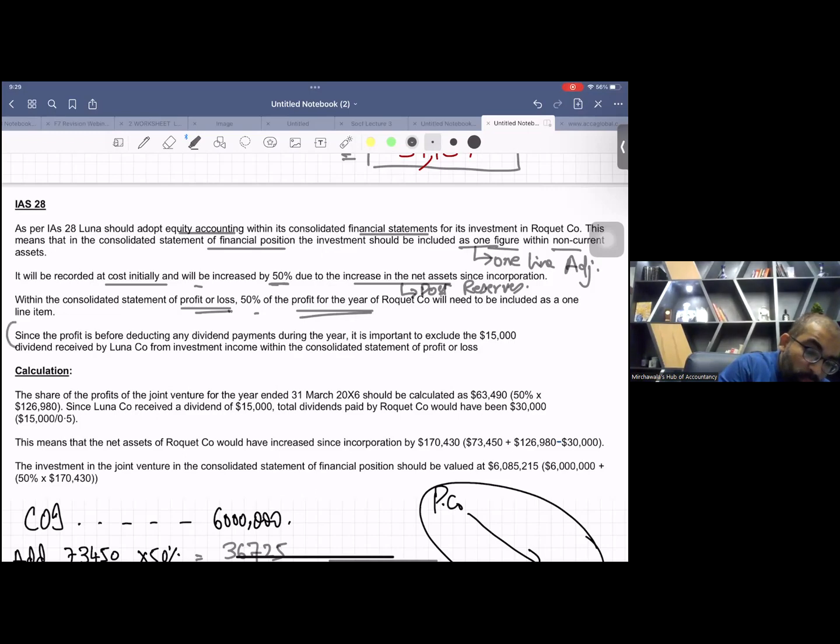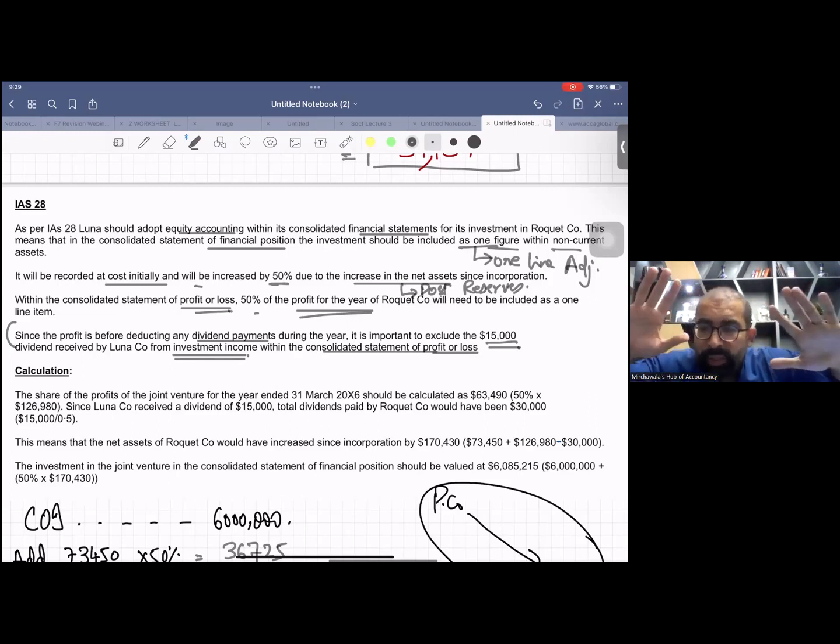Since the profit is before deducting payments during the year, this is the logic, it is important to exclude the 15,000 dividend received by Luna company from investment income within the consolidated profit or loss. Now wait. There is one concept. One thing is called the individual income statement of P company, and one thing is called consolidated. We make the consolidated income statement by using the data of the parent company's individual income statement, because we do adding together.